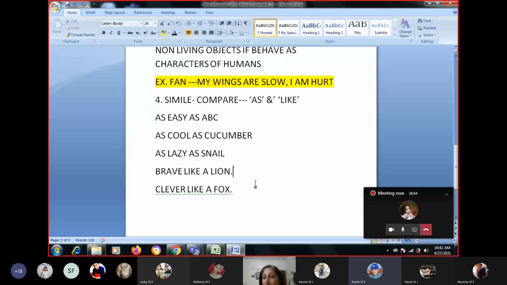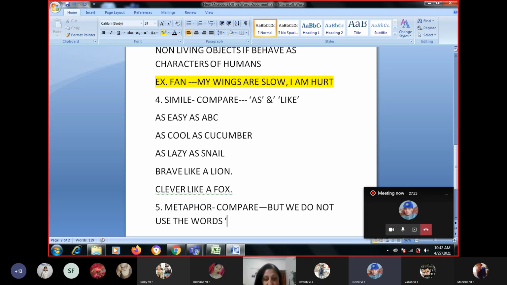The rhyming scheme, yeah. Repetition, I can explain one more. Let me go with repetition. There is the sister, do you remember? Good. So that was her sister's name. Again, comparison is done in this, but we do not use the words like or as, right?